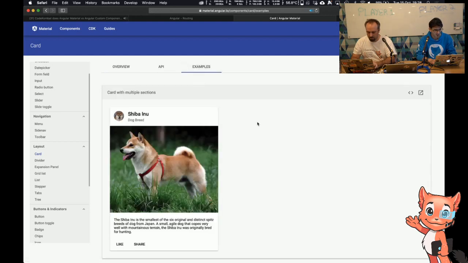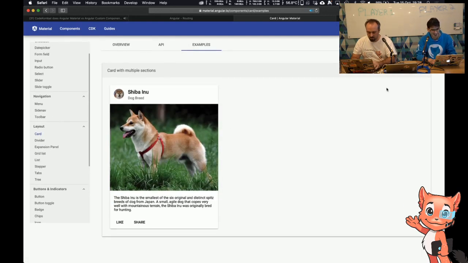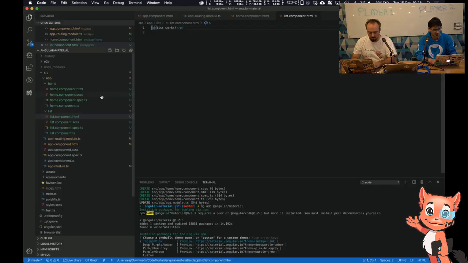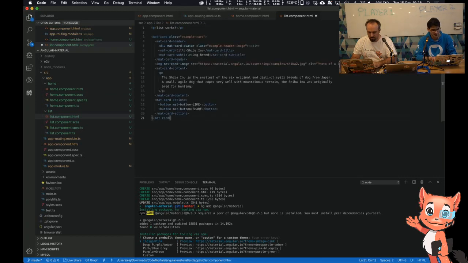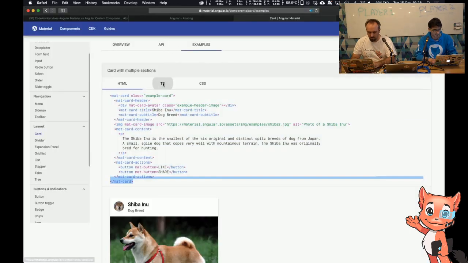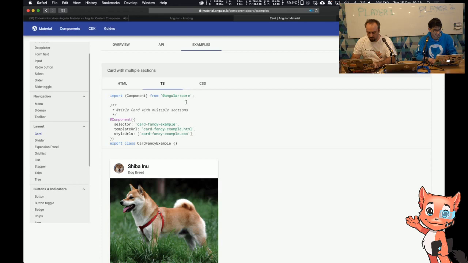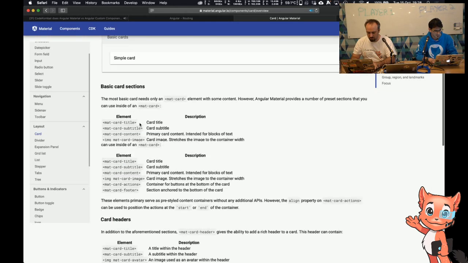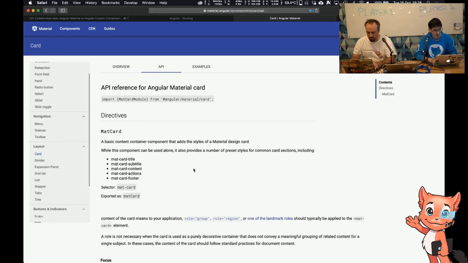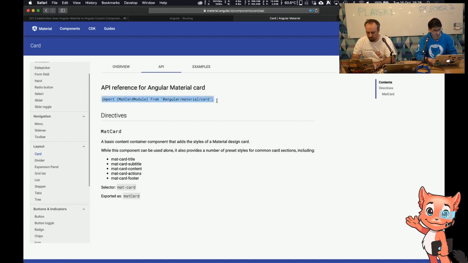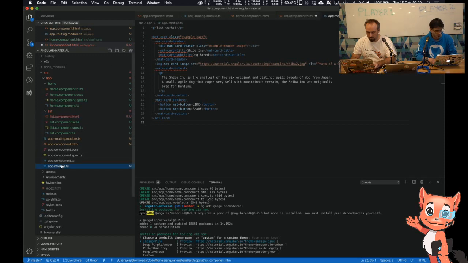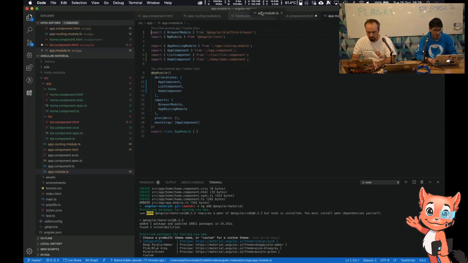So I'm going to use a card. This is going to be my blog post list. I might not quite have it looking like this, but I want to take that and put that in and have a look. So on my list component, I'll leave list works at the top. Let's add that. It doesn't detect the items yet because I need to include it. Where is it? Overview. I will need to include it. Basically, there we go. That's what we need. Need to include it in app module. Here we go. I might need that again. So let's put that up front.